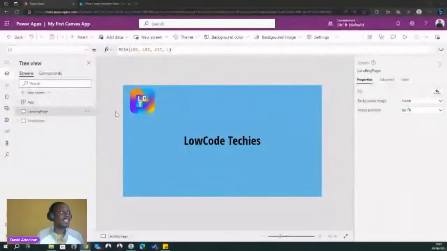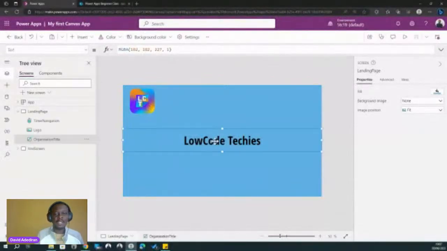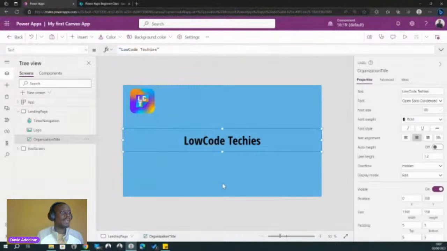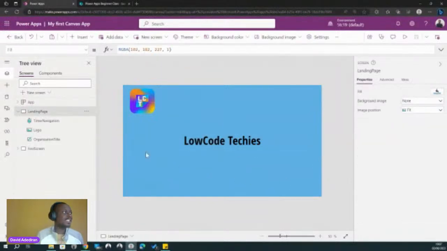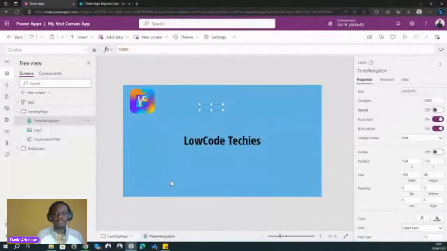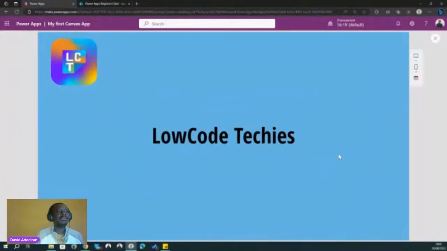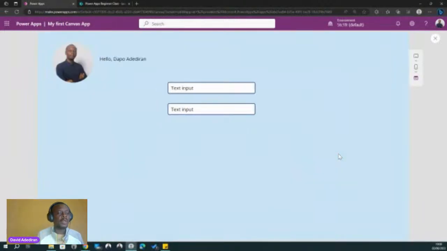You can remember the beautiful image that was added yesterday. This is the name of the organization. So that's like the welcome page. All right. So if you remember yesterday, we introduced a timer control. If you look at the timer navigation, after a couple of seconds, it transitions us to the next screen, right? So now, if I click on play, after about 5 seconds, we'll go to the next screen. So that way, the users are welcomed in.